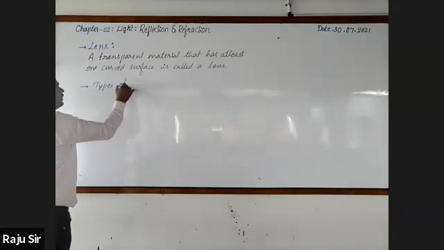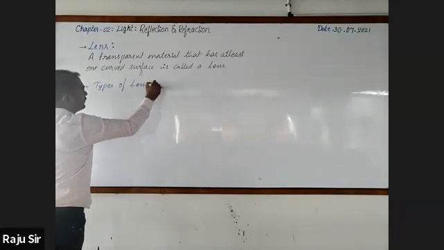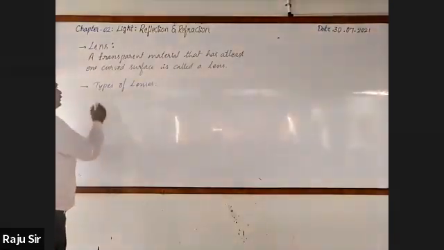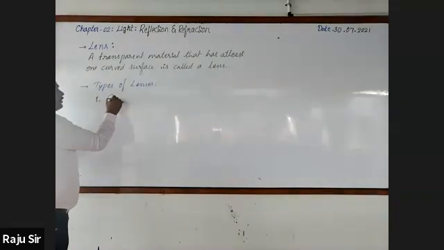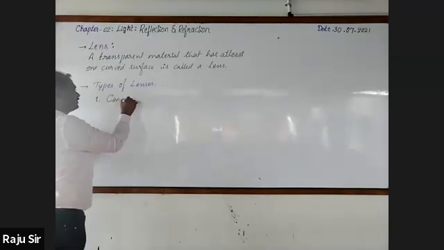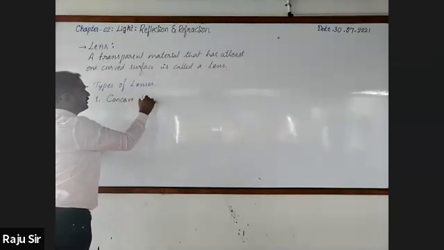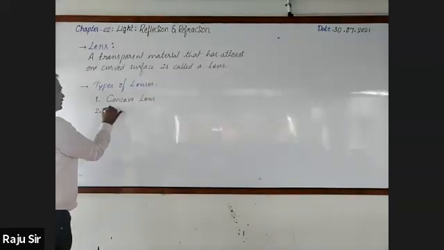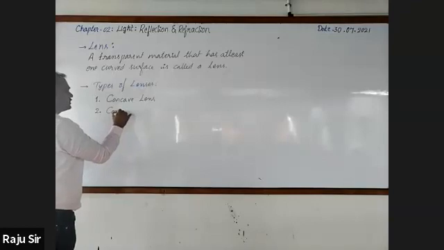Types of lenses. Mainly they are classified into two types. What are those? Concave and convex. Concave lens, and the second one is convex lens.